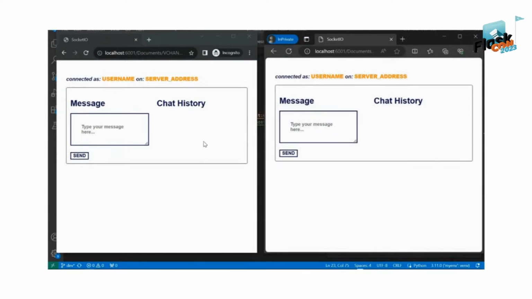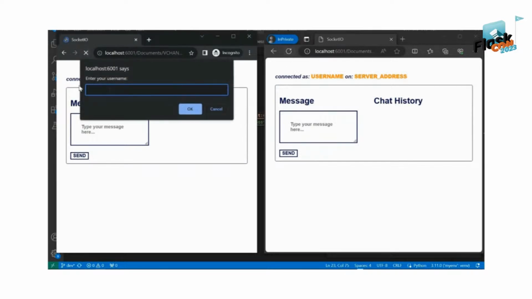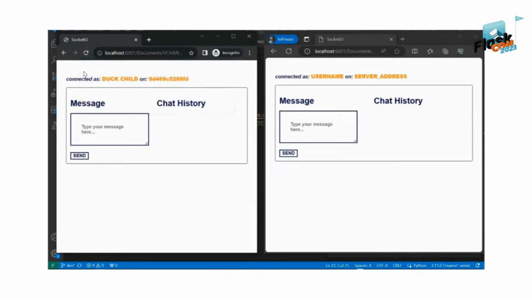So let me try to communicate with our server, right? So these are my clients. This is a client. This is also a client. So let's assume this is client 1 and this is client 2, right? And let's say our client 1 is called Dark Child, right? We say connected as Dark Child 1. This is the Docker container ID, meaning this is the address where this client is connected to, right?